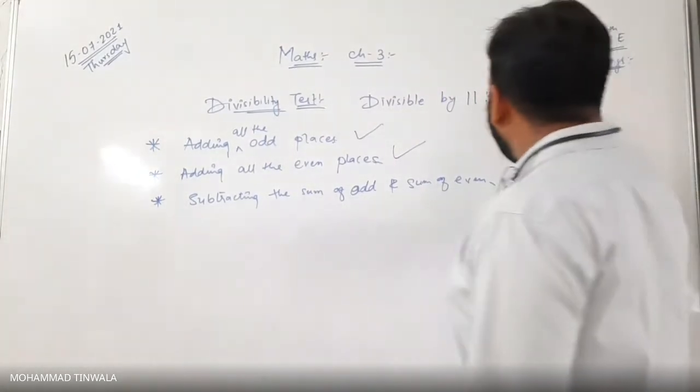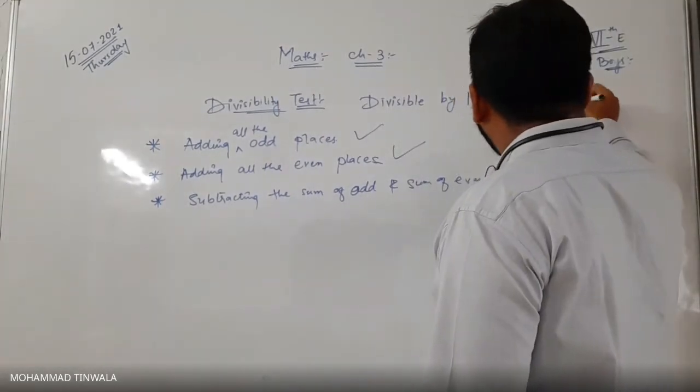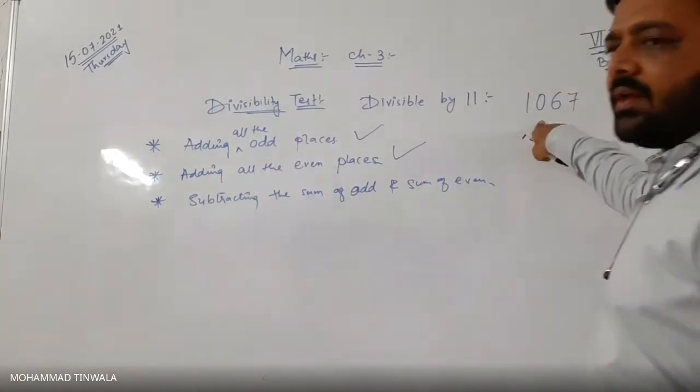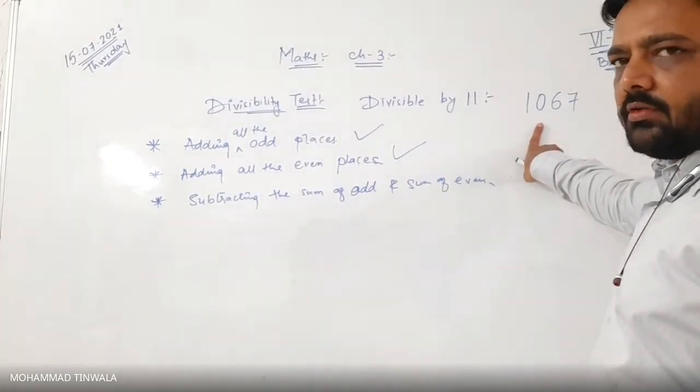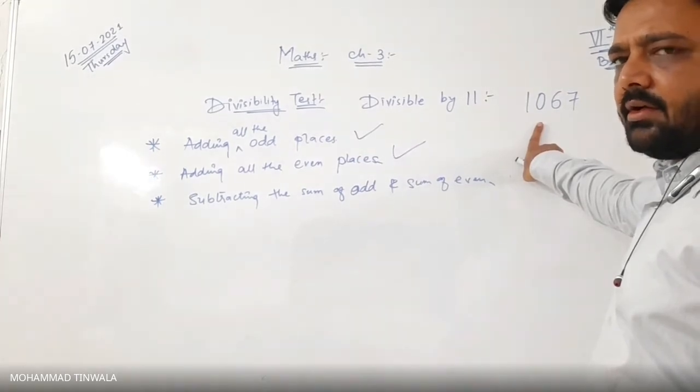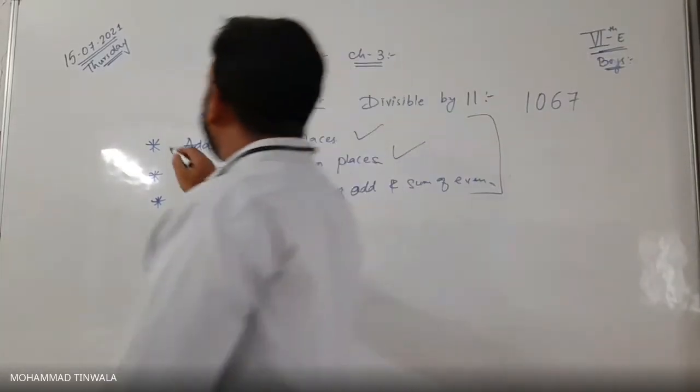For example, 1067. We have to check whether 1067 is divisible by 11 or not. Okay? Did you understand? These three steps are the method to check.